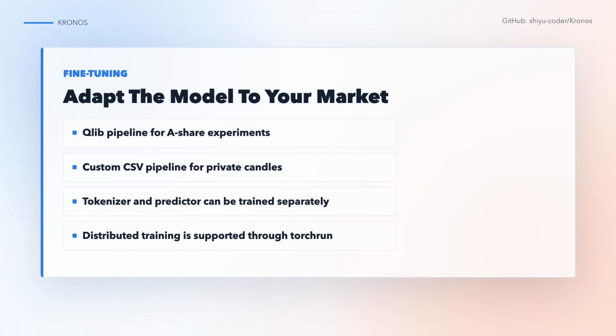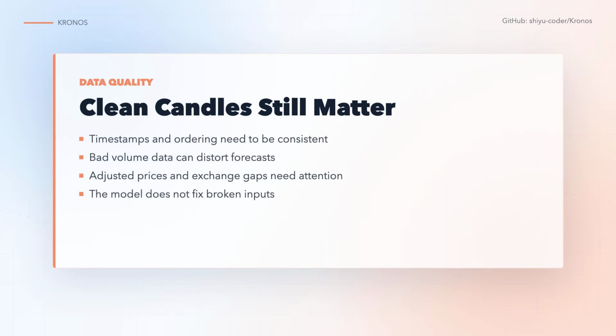Fine-tuning is not treated like an afterthought. The repo includes a QLib path and a custom CSV path, which gives you two ways to adapt the model to your own market. The training flow also keeps tokenizer work separate from predictor work. That is a serious detail. If the tokenizer defines the market vocabulary, then adapting it to the data distribution can matter before you even start tuning the forecast model.